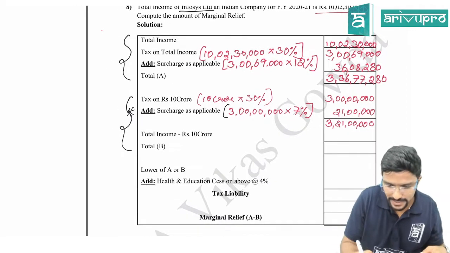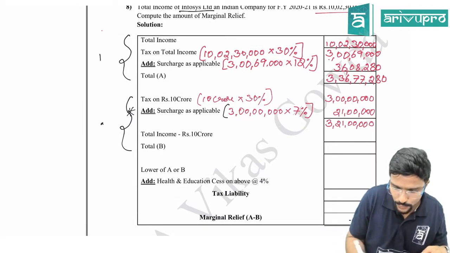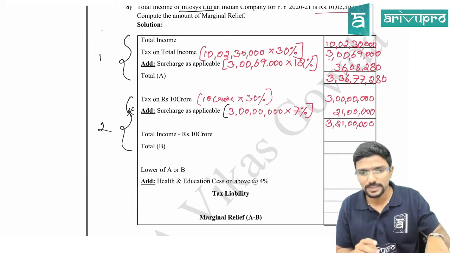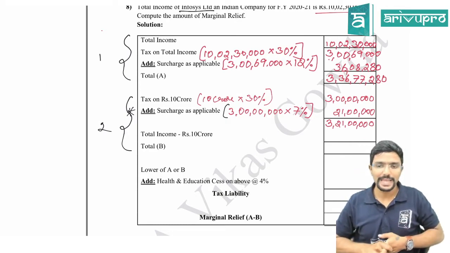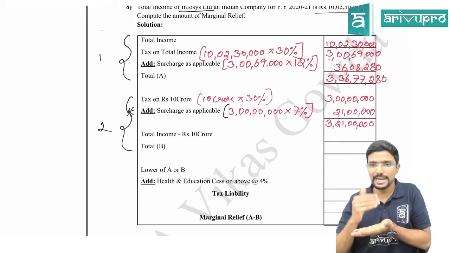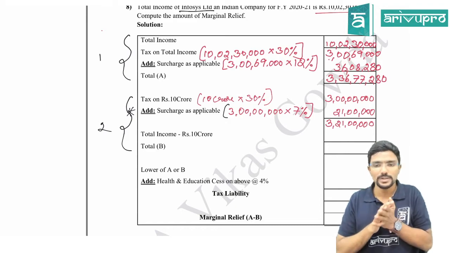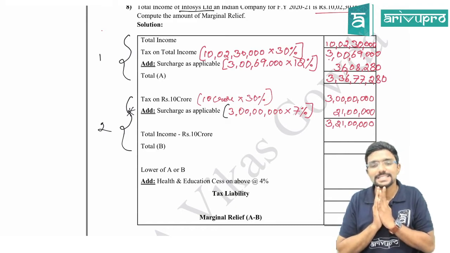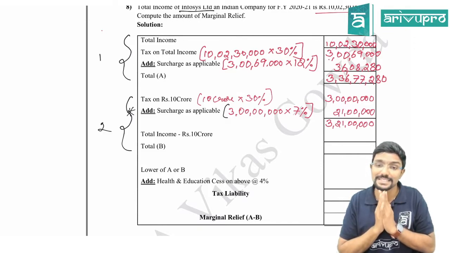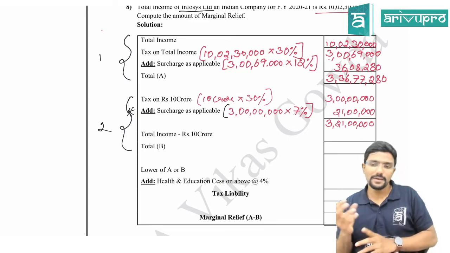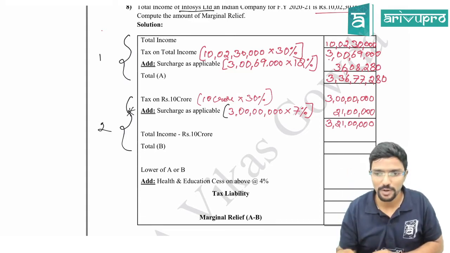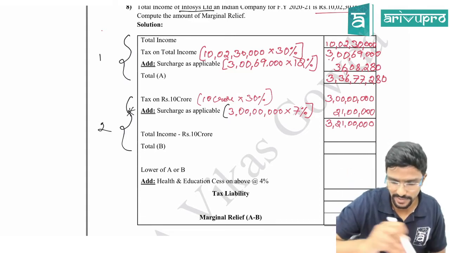I can call this step 1 and this step 2. In the previous problems, in step 2, we didn't take surcharge because we calculated tax on 50 lakh or 1 crore. If your income is 50 lakh or 1 crore, then surcharge is not applicable. That is why we didn't apply surcharge in the second step. I will give one more example after I finish this problem and explain it.